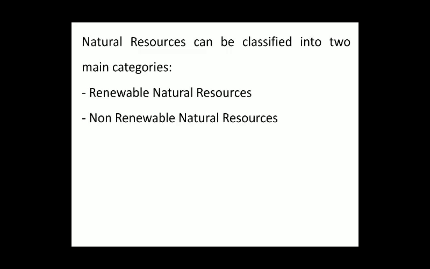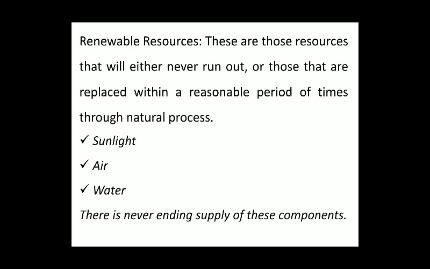Natural resources can be classified into two main categories: renewable natural resources and non-renewable natural resources. First is renewable resources.